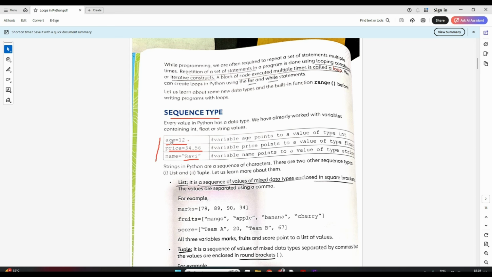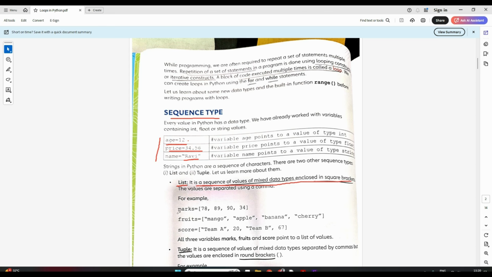But suppose I want to store the age of 5 people, then I have to use something called a list in Python. What is a list? It is a sequence of values of mixed data type. Data types can be mixed also, it is not necessary that they are all integer or all float or all string. So a list is a sequence of values of mixed data type enclosed in square brackets.